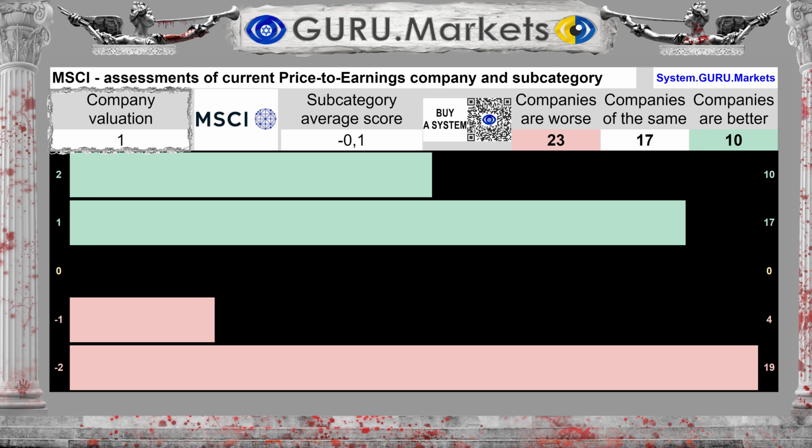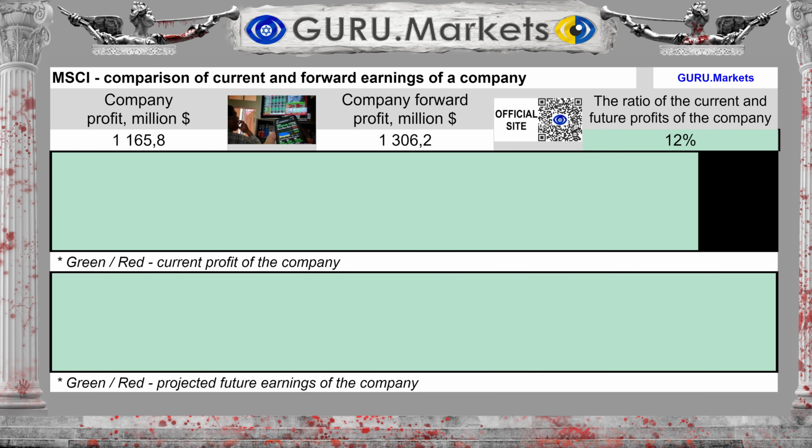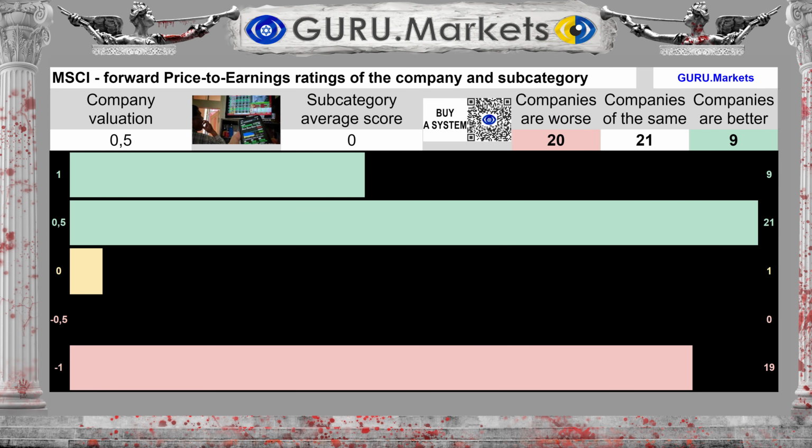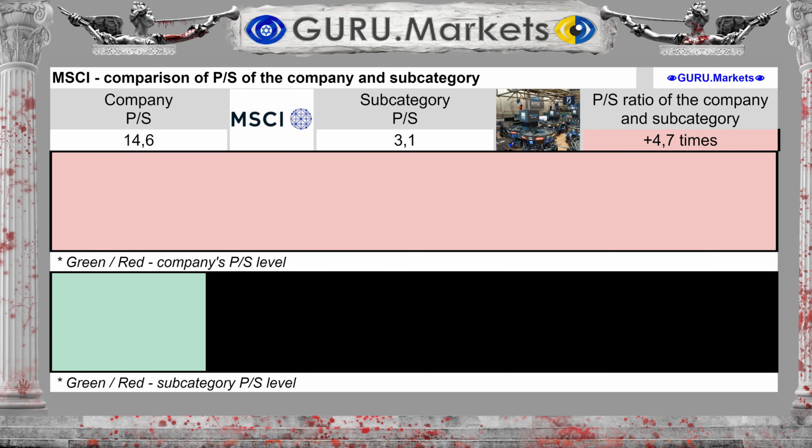Good, 1 point. Profit for the last 12 months was $1,166 million. Projected earnings for the coming 12 months are expected to be $1,306 million, and this is 12% more than now. Assessment of expected future profit indicators in comparison within the subcategory: Good, 0.5 points.